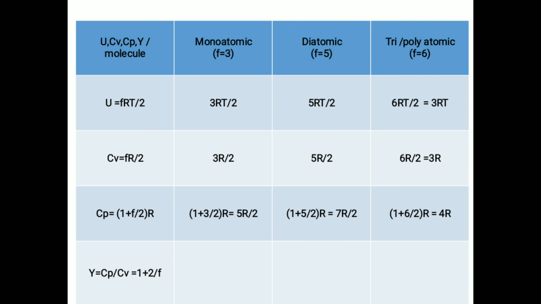Now let us find out the value of gamma, that is CP/CV = 1 + 2/F. The gamma value for monoatomic molecule 1 + 2/3 = 5/3, substituting F = 3, and gamma value for diatomic molecule 1 + 2/5 = 7/5, substituting F = 5, and gamma value for triatomic or polyatomic molecule 1 + 2/6 = 1 + 1/3 = 4/3, substituting F = 6.